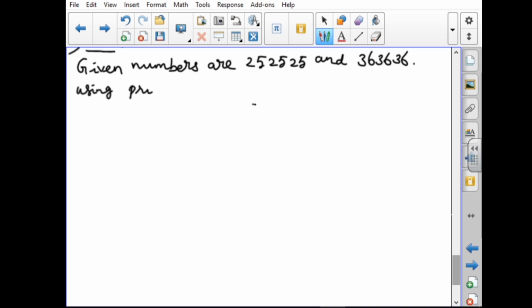Using prime factorization, first we take the number 25, the first number.